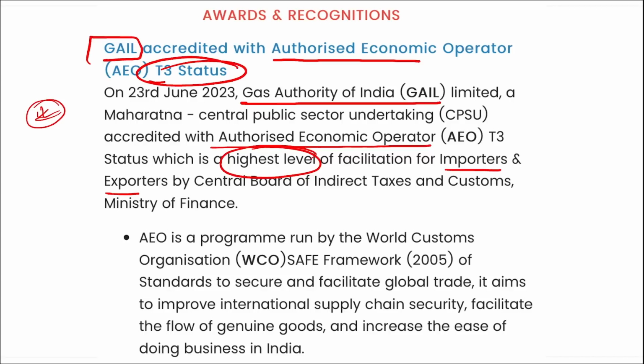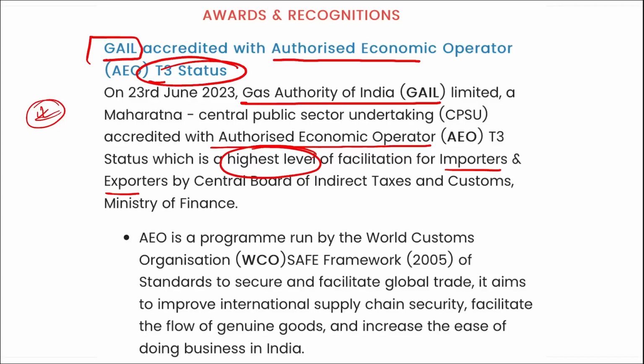If there is some news by the authorities that they want to check it, then they will be checked, but otherwise their containers will not be selected for scanning at the ports and borders. AEO T3 certificate holders are not required to provide a bank guarantee, and it should be noted that if the competent body has ordered the provisional release of the seized goods, the option of no bank guarantee will not be available, correct.